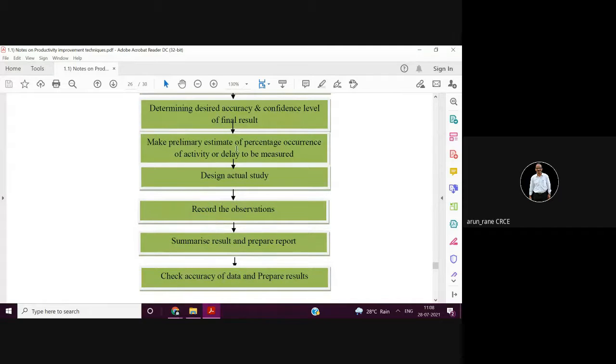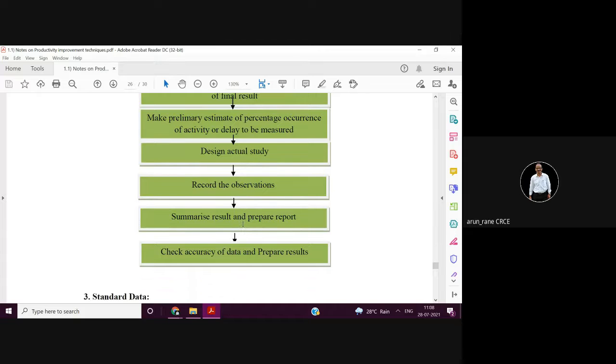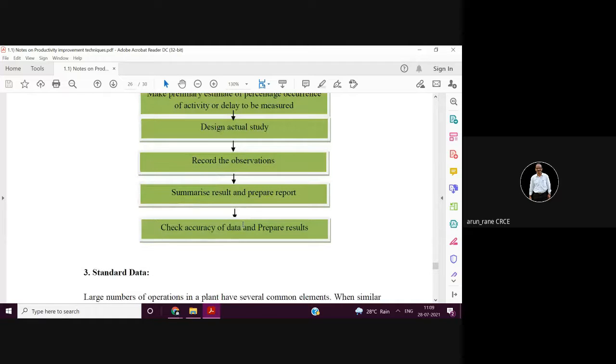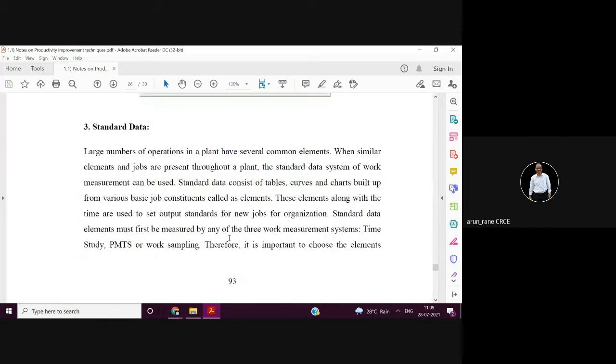Then you make a basic estimate, then design the actual study, record the observations, summarize the result, and then prepare the report. Of course, you need to check what is the accuracy of the data and then prepare the result accordingly.